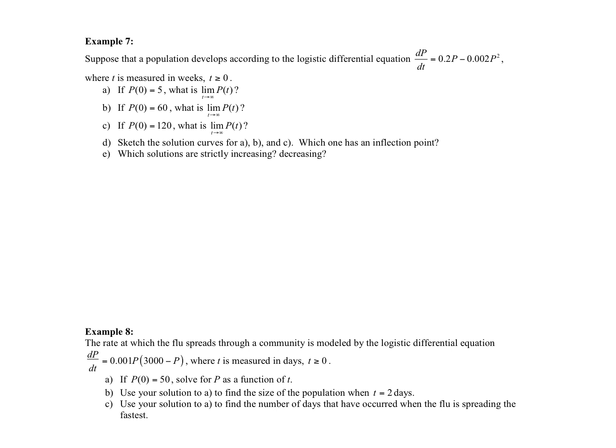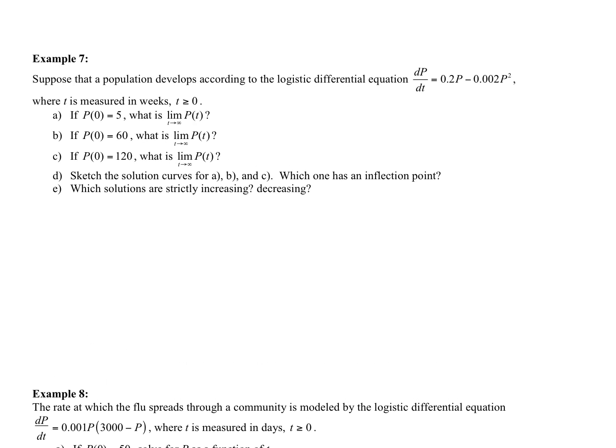A couple more good AP problems just to see some different forms of this. Suppose we have a population that develops according to a logistic differential equation given here, where t is measured in weeks, t is greater than 0. Notice this is in a little different form.